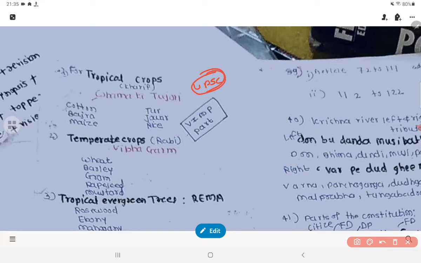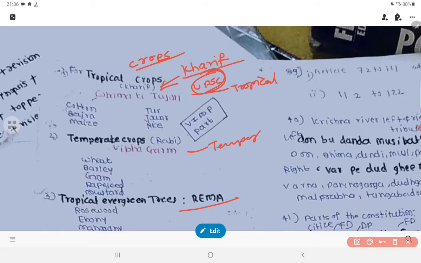So for that purpose we will see the various crops mnemonics: tropical crops, temperate crops, and tropical evergreen crops. UPSC or other state government examinations also ask which one of the following is the kharif crop and which one of the following is the rabi crop.